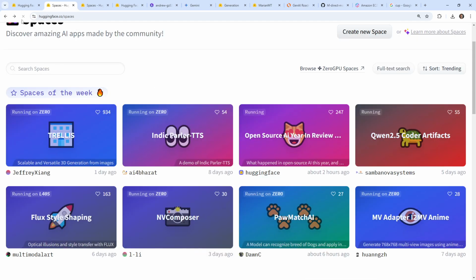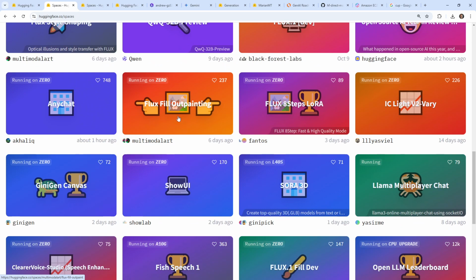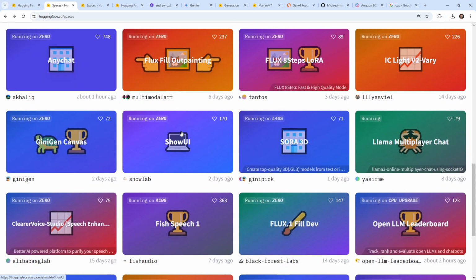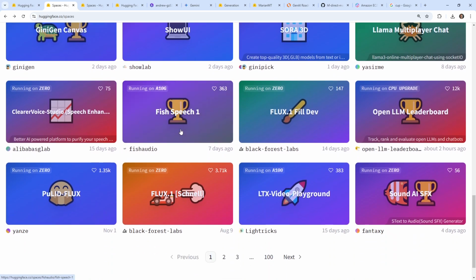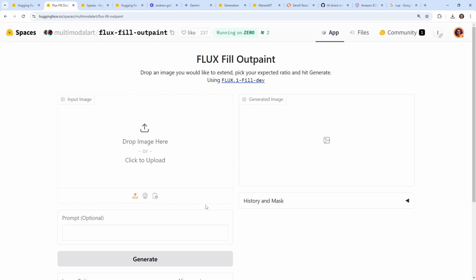But let's go back here. Is there any other spaces we could check out? Flux, fill, outpaint, flux. Wow. Sora 3D. Well, that's another 3D one. We don't need to do that twice. But yeah, let's try flux outpainting. And I guess I need an image.